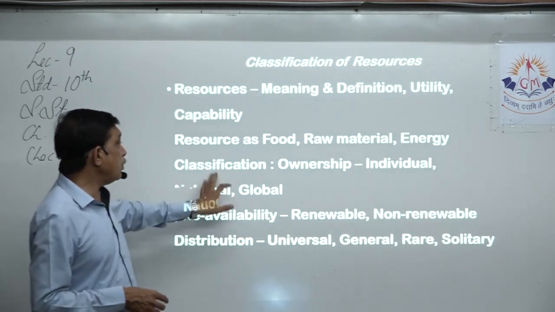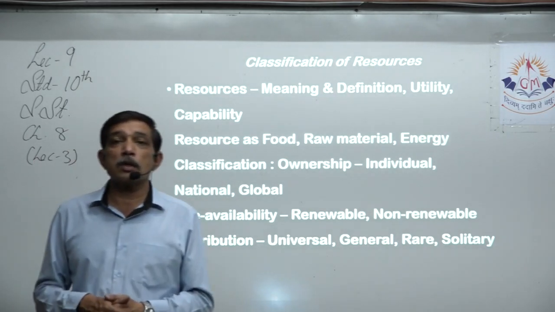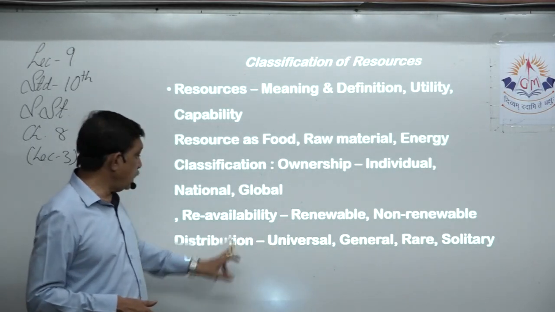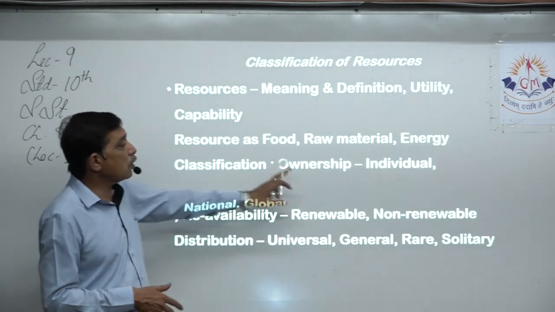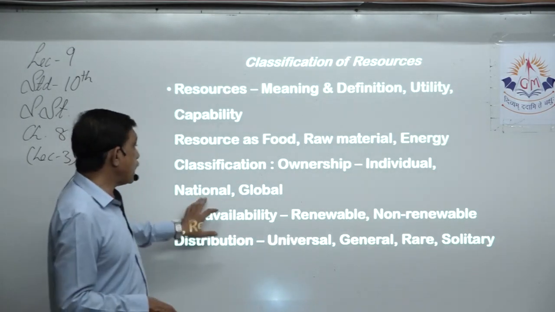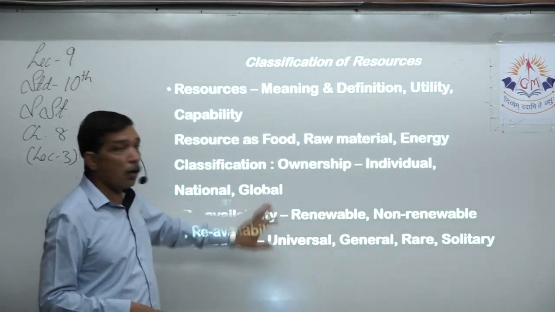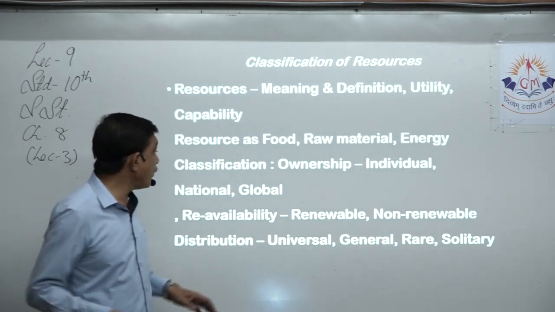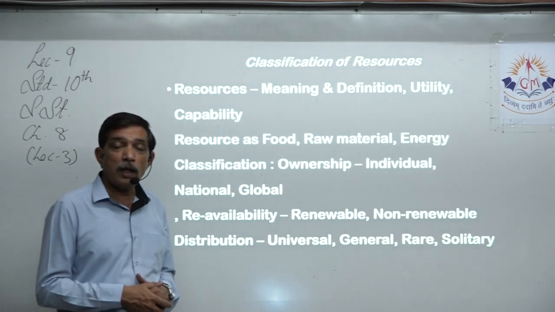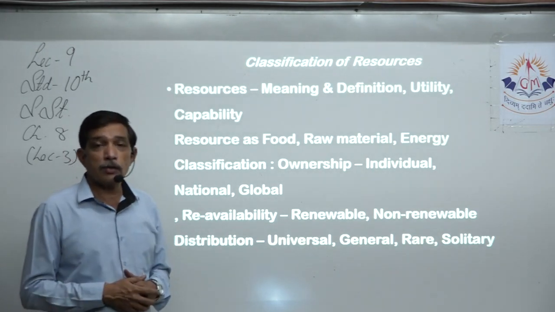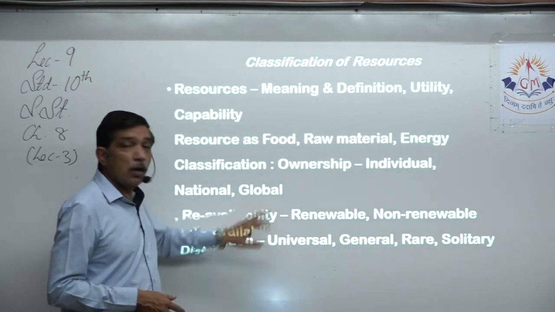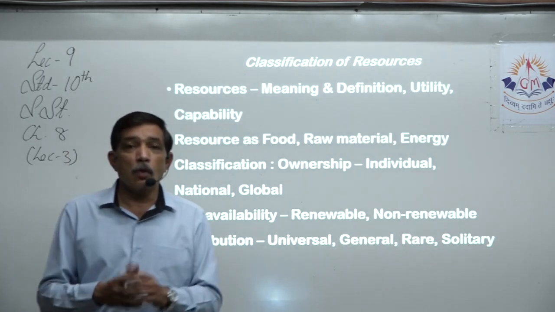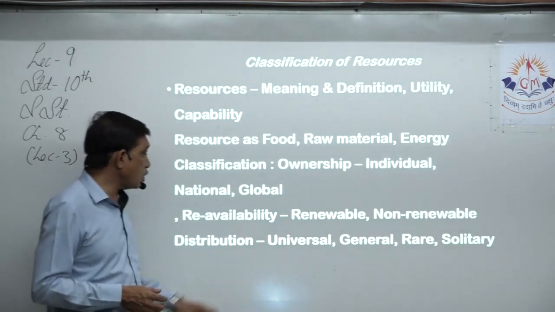That much we learned. Then we classified the resources based on ownership, reavailability and distribution. Right? Now what is ownership? It can belong to an individual, it can belong to a nation or it can belong to the whole world, that is global. For example, individual resources can be land, buildings, that we learned. National resources can be the army, or the international trading that we do. Global resources belong to the whole world, all the nations, that's called global resources.